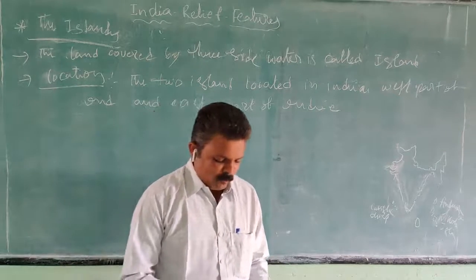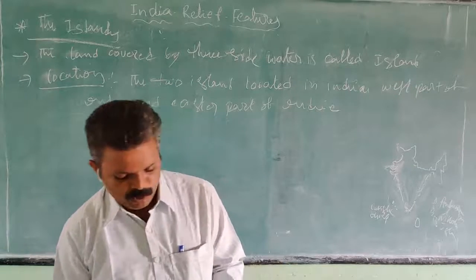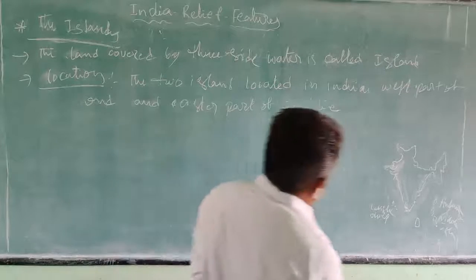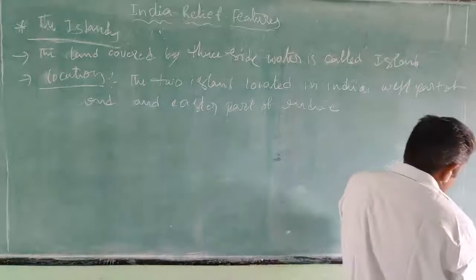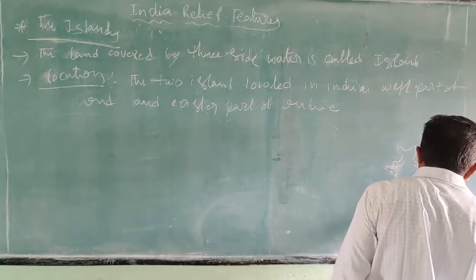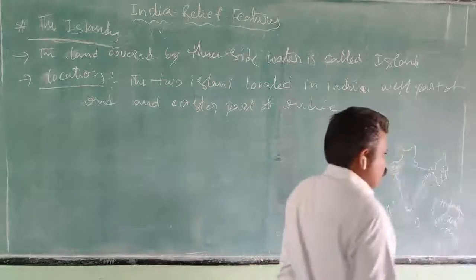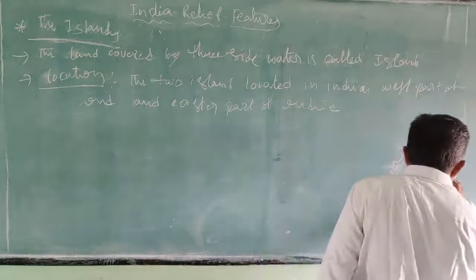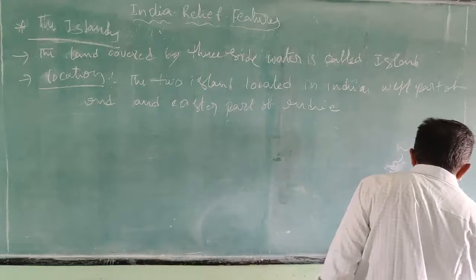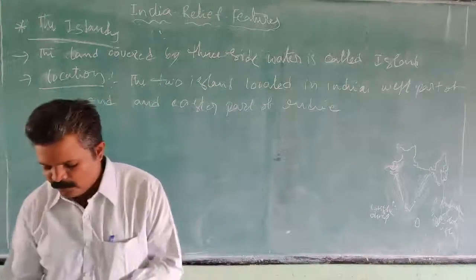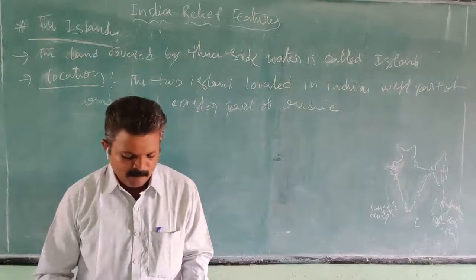The Andaman and Nicobar Islands are the elevated part, the submerged mountain part. They run from Myanmar, the eastern portion of India, so running from Myanmar to these Andaman and Nicobar Islands.